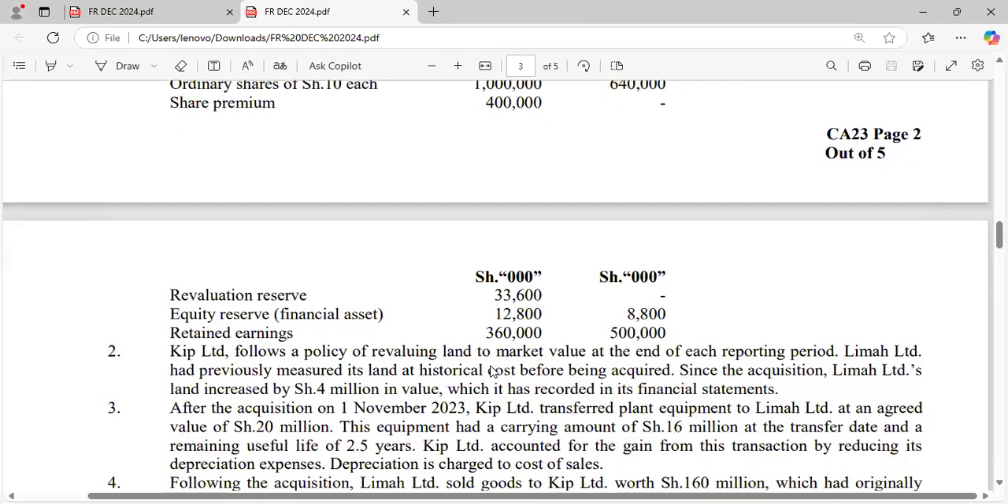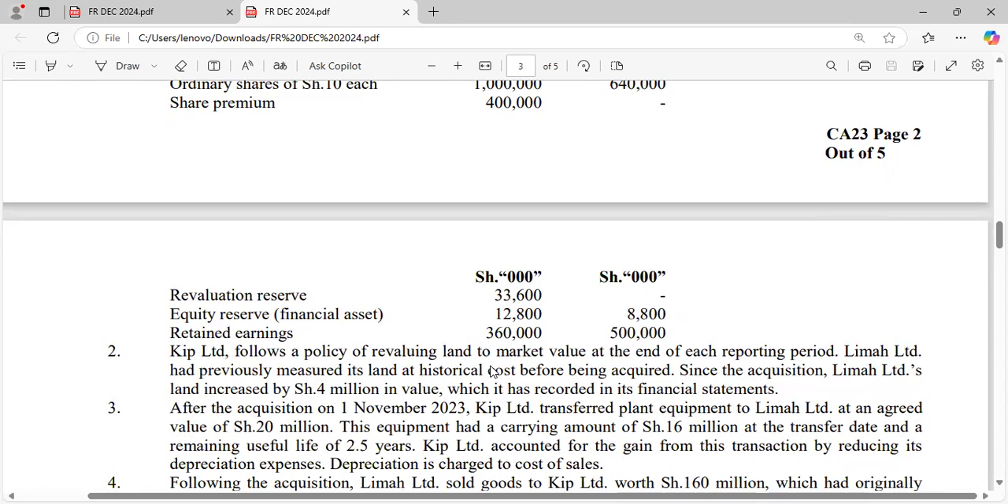1.28. That is the one we'll be using when computing for goodwill. All right. Additional information number 2. Keep Limited follows a policy of revaluing land to market value at the end of each reporting period.